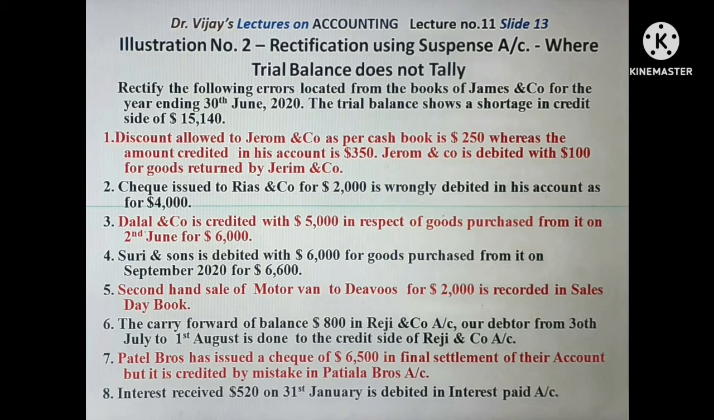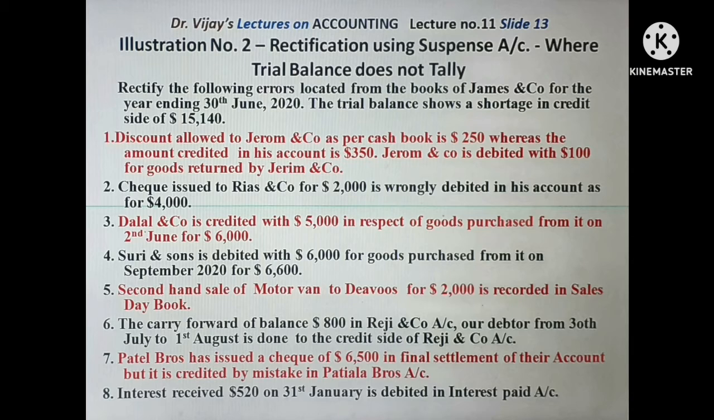Next, Patel Brothers has issued a check for $6,500 in final settlement of their account, but it is credited by mistake in Patiala Brothers account. Where a party has given a check, the party is the giver, and so the account should be credited. Here credit is given, but in the wrong account. It is credited in Patiala Brothers account.